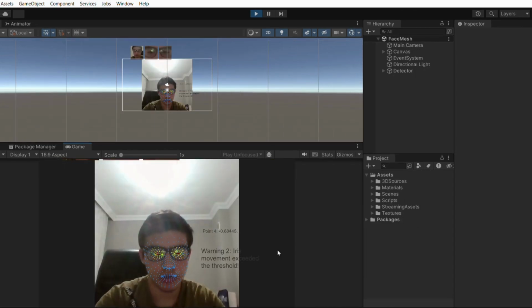While the user is doing the activities, an eye tracking application is running in the background, which monitors the user's eye movements and measures the user's attention span.